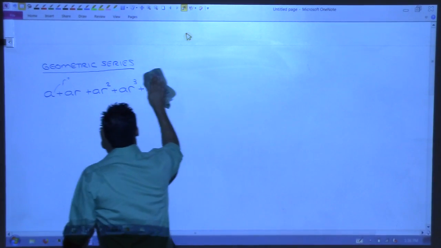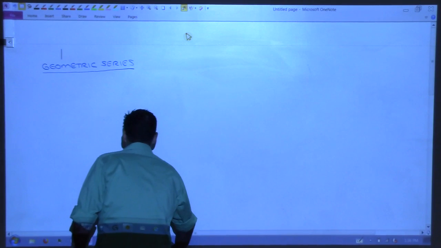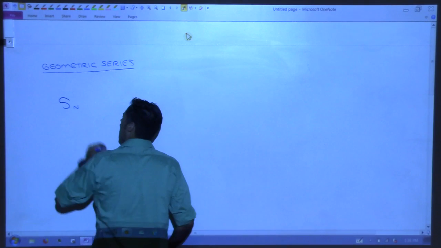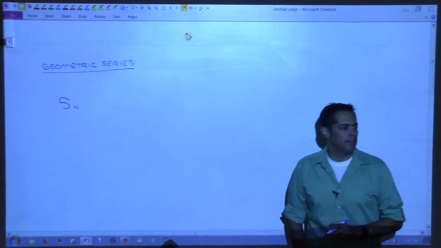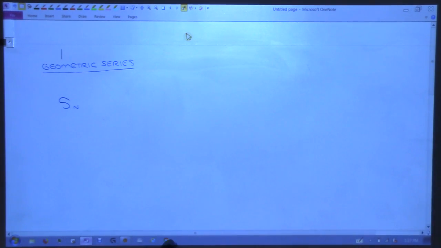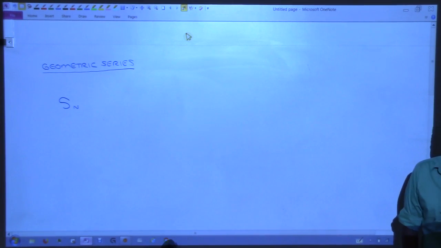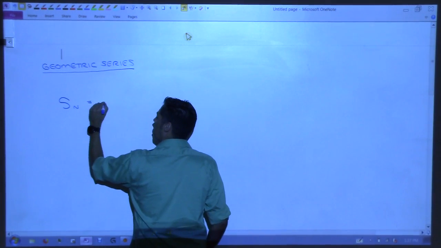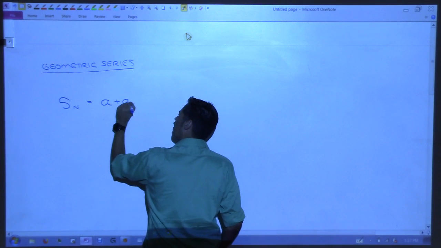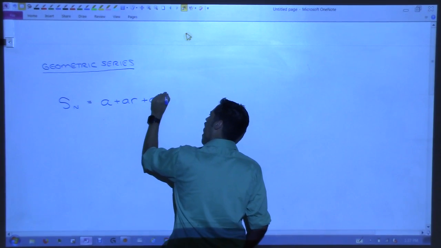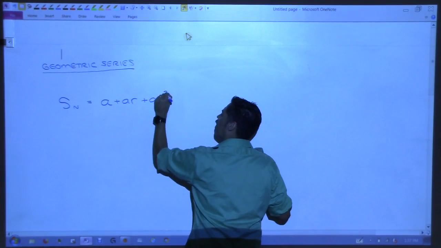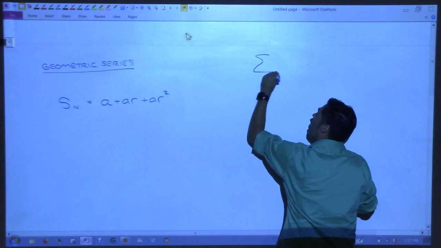Okay, so let me start with this. Let me ask you, what would S sub n be? Tell me what S sub n would be. For a geometric series, that means the nth partial sum, doesn't it? The nth partial sum, which would mean I take the first one plus the second one plus the third one, squared. Remember, I'm using this formula right here.